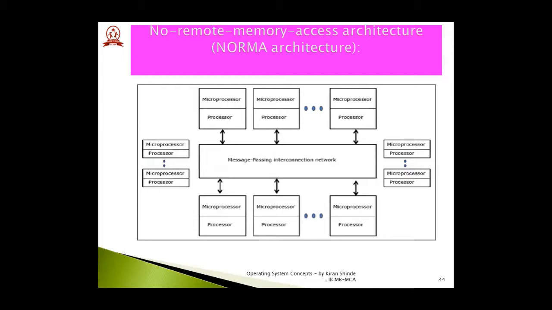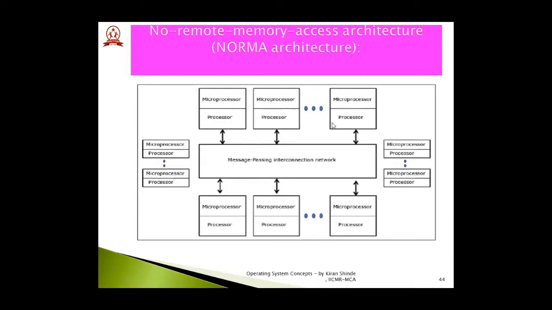Each node acts as an autonomous computer having a processor, a local memory, and sometimes IO devices as per the requirement. And in this type of architecture, all the local memories are private and they are accessible only to the local processors. That is why this particular architecture is actually used in traditional machines, which are called no remote memory access architecture, wherein there is nothing in the shared approach or in the shared paradigm.